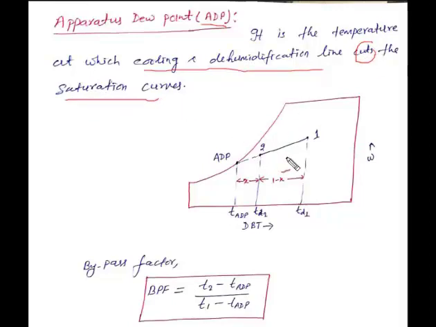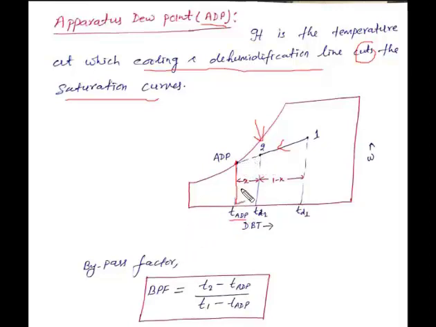In this psychrometric chart we can see process 1 to 2. This process is known as the cooling and dehumidification process. This line is known as the cooling and dehumidification line. Here this is known as the saturation curve over the psychrometric chart. So when line 1 to 2 is extended and intersects the saturation line, the temperature at this point indicates the apparatus dew point temperature for this cooling and dehumidification process.